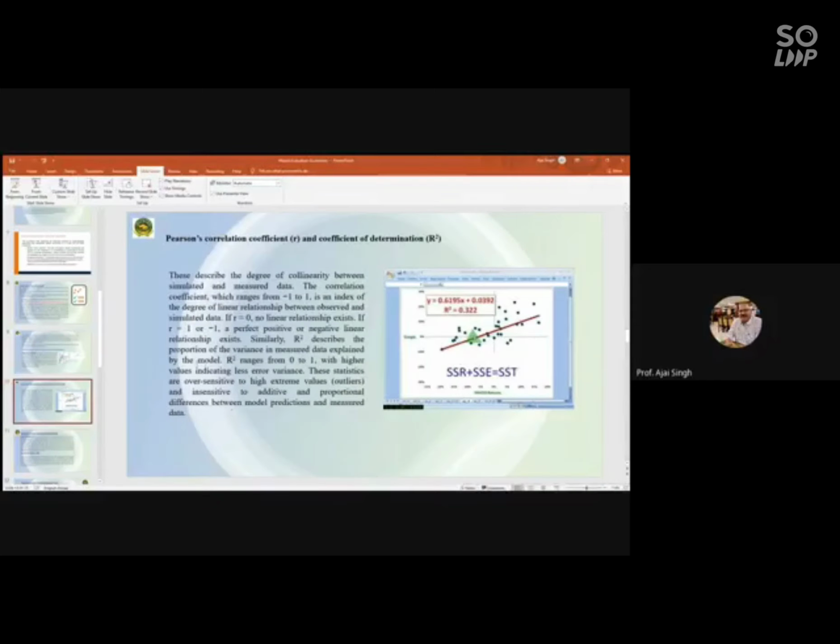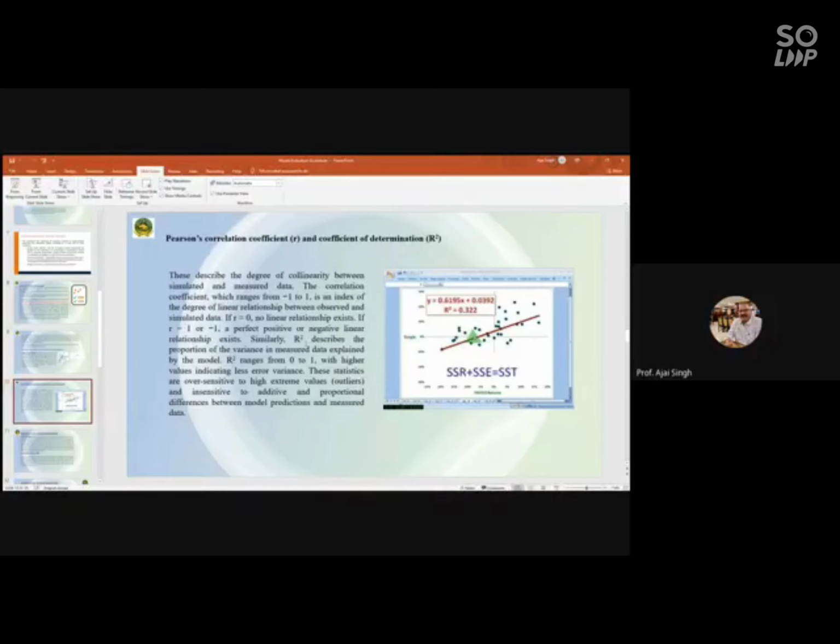Number two, the method under standard regression is the coefficient of determination, or the correlation coefficient. These describe the degree of collinearity between the simulated and the measured data, and this ranges from -1 to 1, and is an index of the degree of linear relationship between the observed and the simulated values.